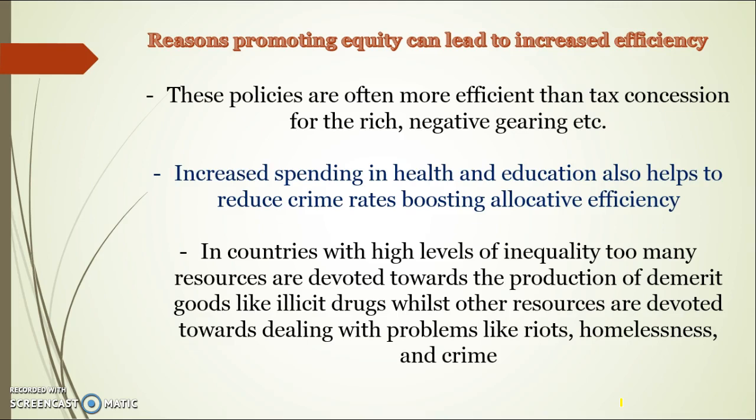In countries with high levels of inequality, too many resources are going to be devoted towards the production of demerit goods like alcohol and illicit drugs, while other resources are devoted towards dealing with problems of inequality. So if there's too much inequality, that can lead to incidents of riots and homelessness and crime because people are living in absolute poverty, and then that can flow on to reduced efficiency because of the issues associated with that. It's not an efficient allocation of resources if there's increased incidents of crime and homelessness and riots. It's not an allocatively efficient allocation of resources.